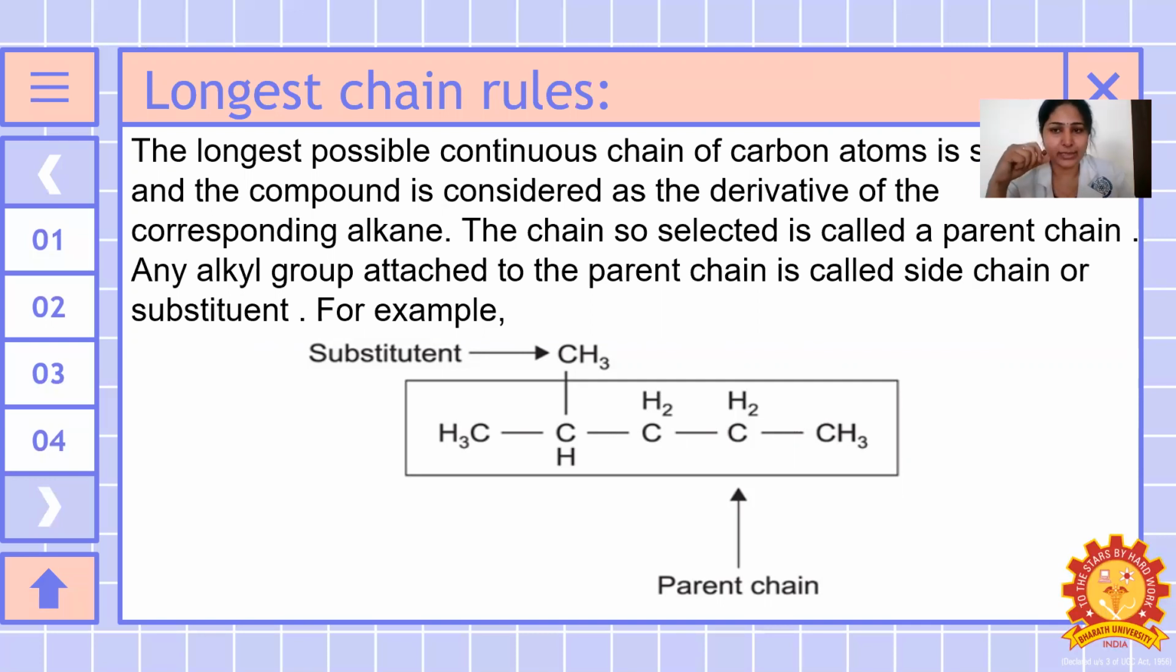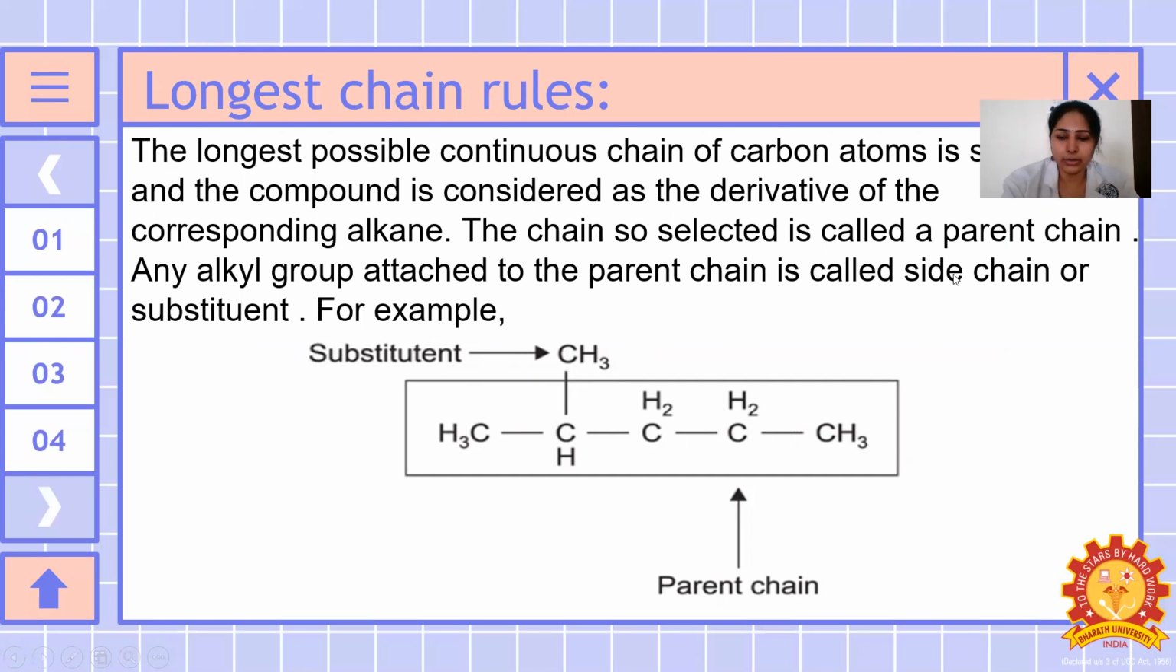The chain so selected is called the parent chain. To the parent chain, some substituents, that is the side chains, are attached. The side chain may be alkyl groups or functional groups, or it may be halogen atoms also. So the main chain is considered the parent chain, and the side chain is CH3, an alkyl group, a methyl group. So it is considered a side chain or substituent. That's what is called a parent chain and what is called a side chain. This is a side chain, a substituent, and the main is the parent chain.